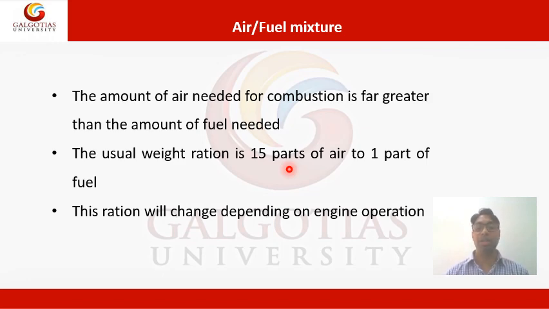So that is the difference between lean mixture and rich mixture. I think you can better understand rich mixture and lean mixture because of the stoichiometric ratio. Usually we use 15 parts of air and 1 part of fuel, because 15 is close to the stoichiometric 14.7, and this ratio also depends upon the engine operation.